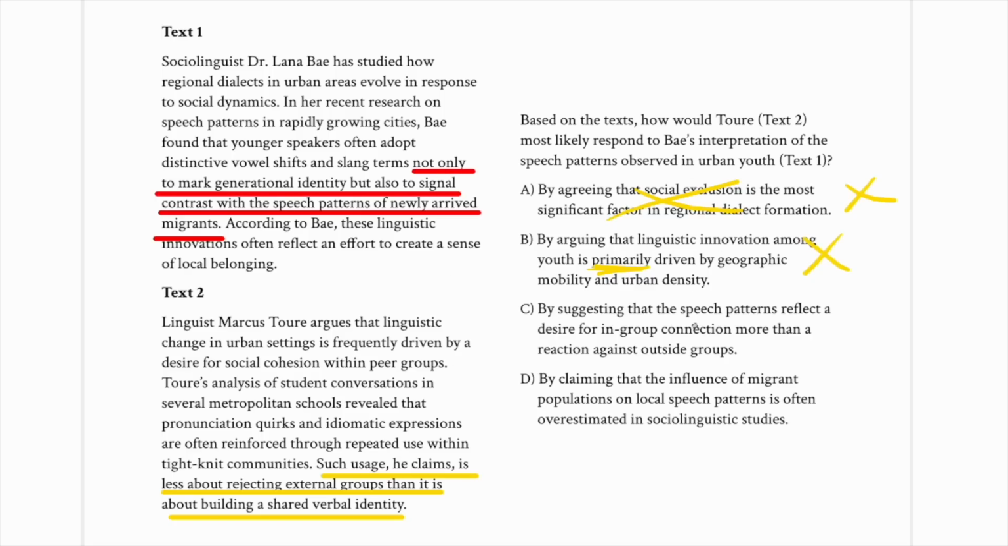C, by suggesting that speech patterns reflect a desire for in-group connection more than a reaction against outside groups. Exactly, because again, we're talking about building group identity, but not discriminating against or excluding others. D, by claiming that the influence of migrant populations on speech patterns is nothing at all. There's nothing to really support that. So the answer here would be C.